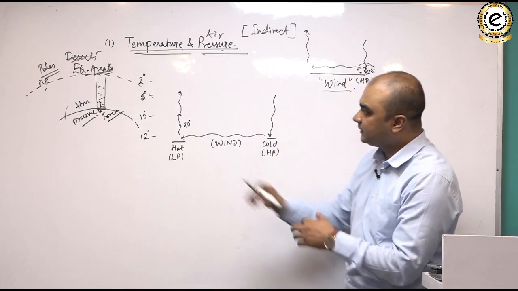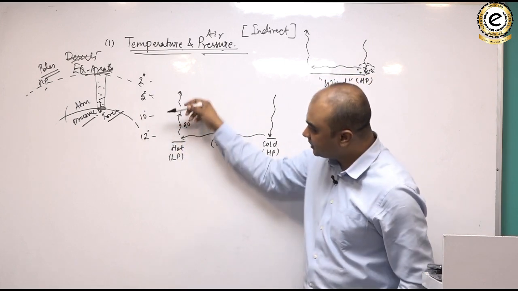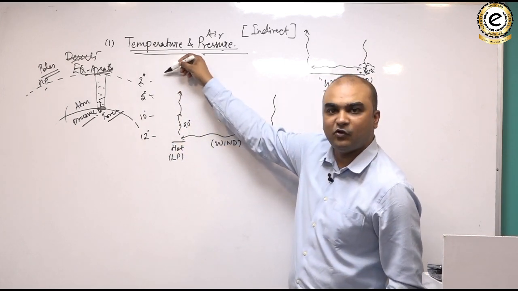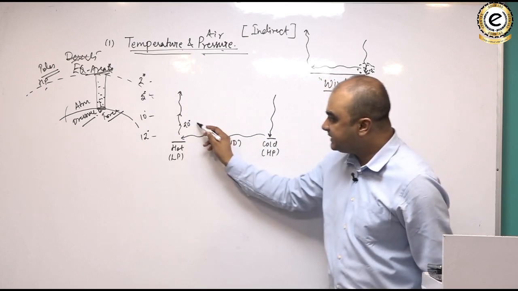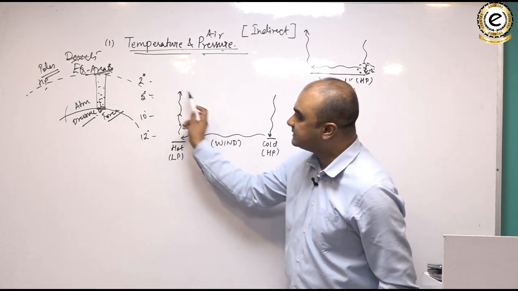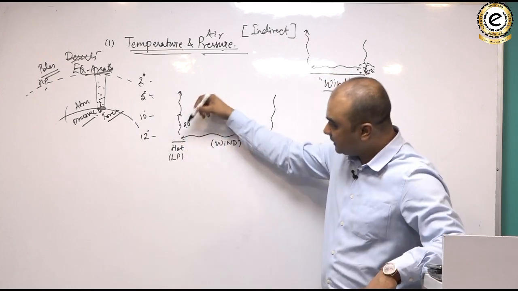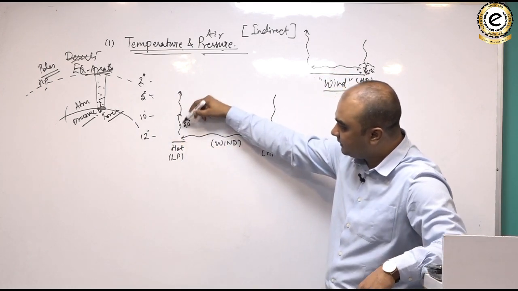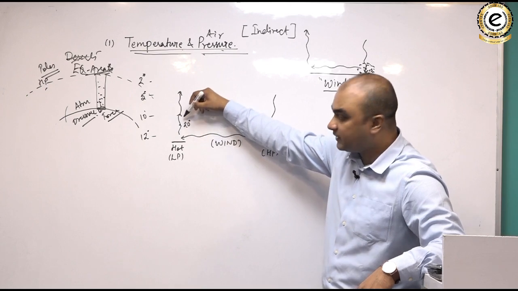So imagine it like this, that the surrounding temperature is falling at this level. Clear? And this air will keep on rising till the time it is warmer than its environment. So here, where it is 12 degree at the surface level, it is warmer than its environment, so it will rise.